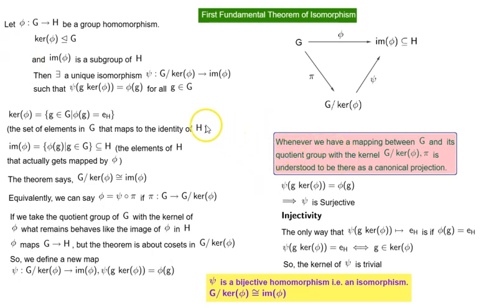Now here you might have noticed that we are not mentioning pi anywhere except here, phi is equal to the composition of psi and pi, and in the diagram. That is because whenever we have a mapping between G and its quotient group with the kernel, that is G by kernel of phi, pi is understood to be there as a canonical projection. So this will always be there, and that is why it is not mentioned in any part of our workings.